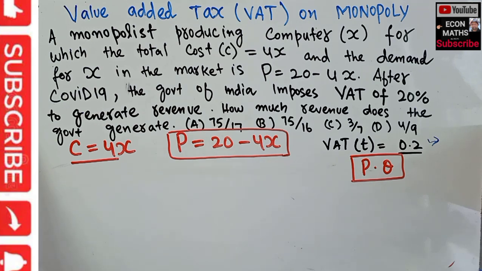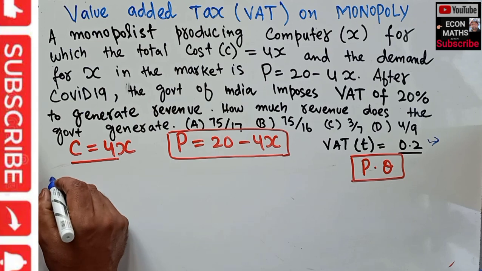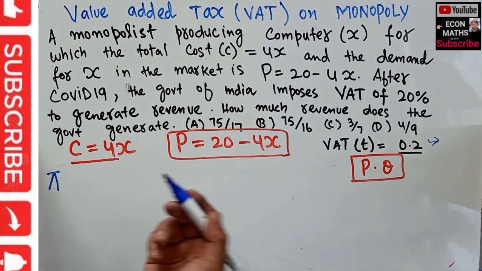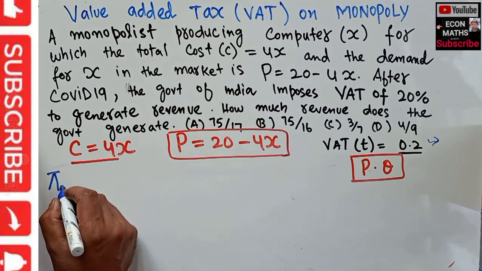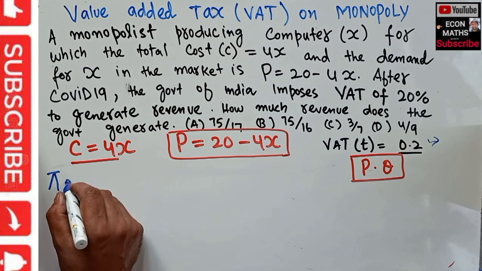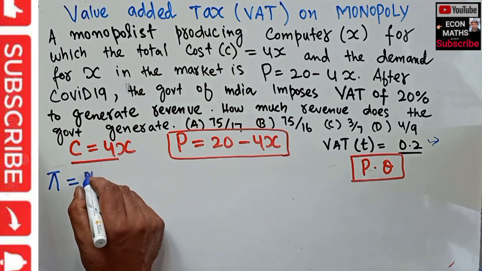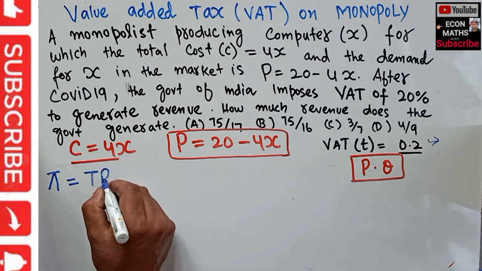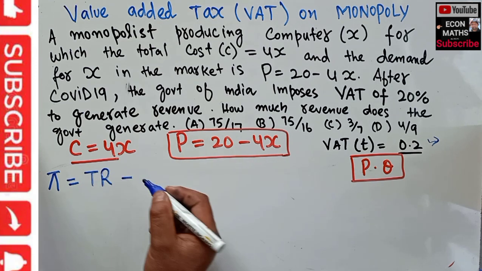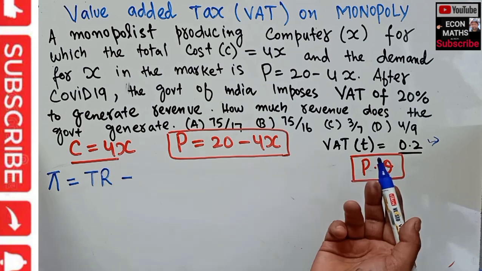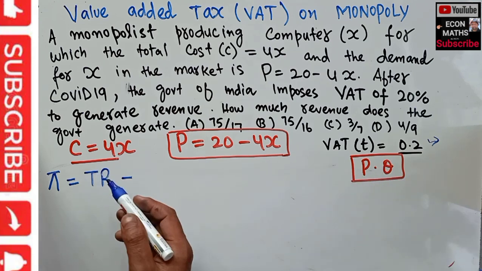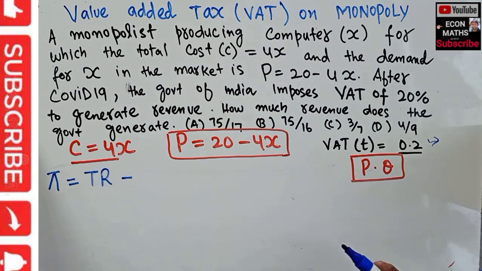Now, what will be the profit function for the monopolist? Simple thing, profit after tax. So profit when VAT is imposed will be equal to the total revenue generated minus the tax. I have told you VAT is a kind of tax that is imposed on the value of the quantity transacted.